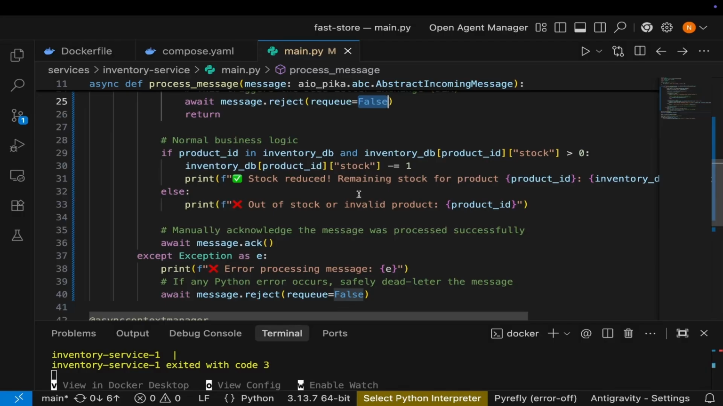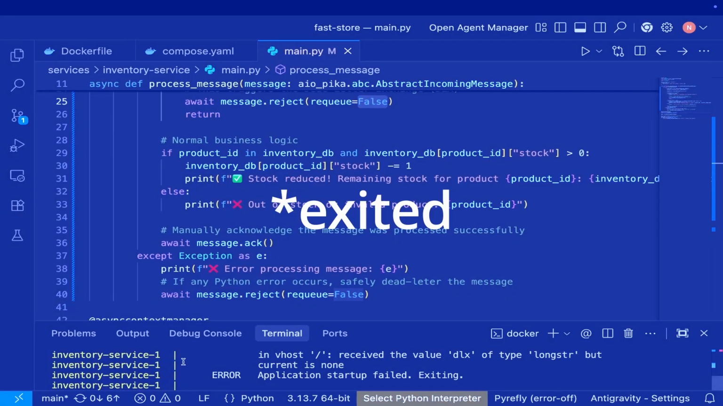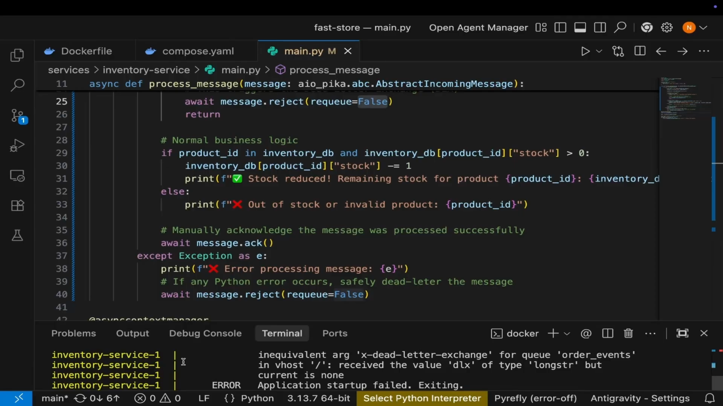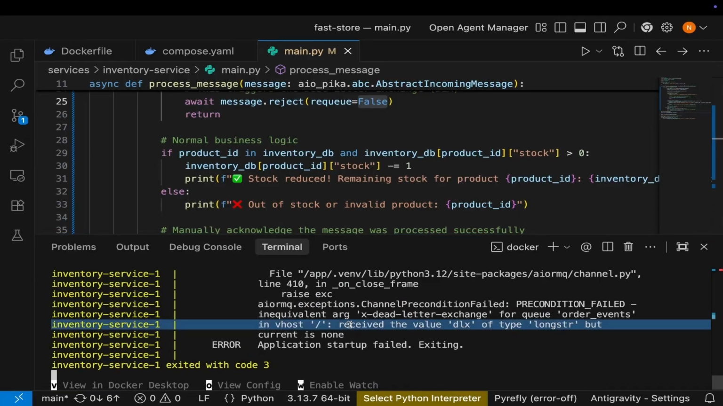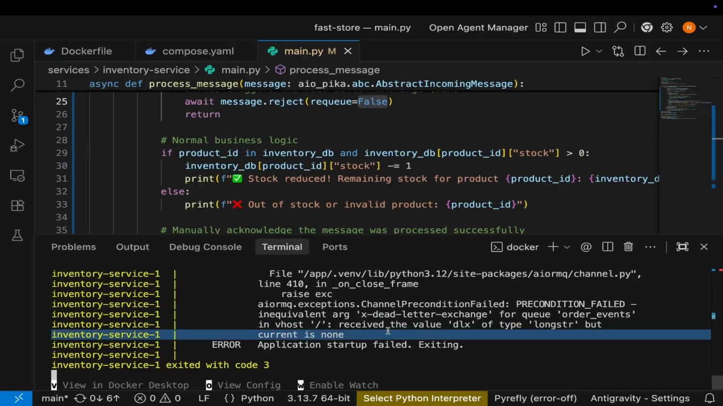And yeah, let's try to fix that. In fact, you might see that the inventory service existed. Okay, let me show you. It says received the value of DLX of type long string, but current is none. You get this when you try to change an existing queue. So RabbitMQ throws an error if we try to redeclare it with new rules.